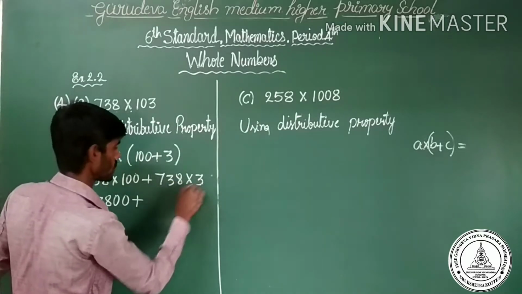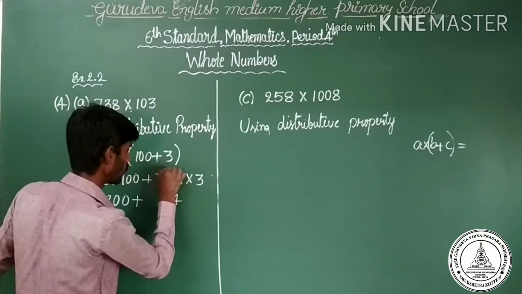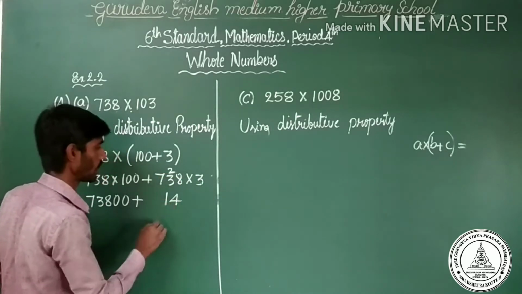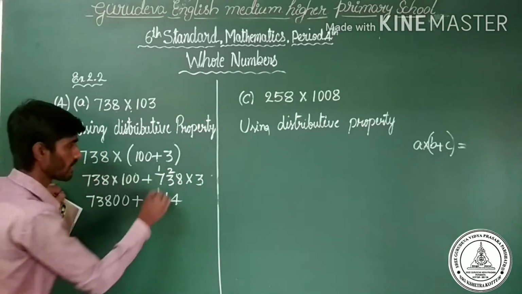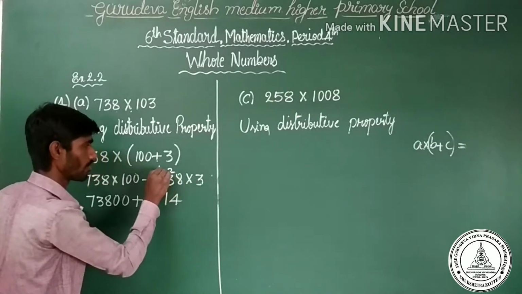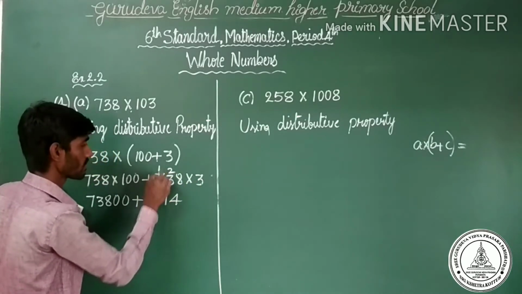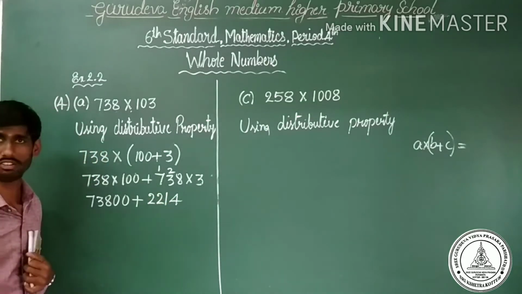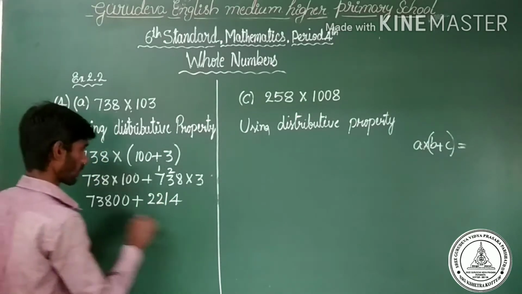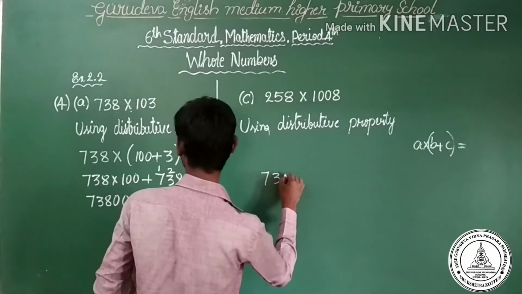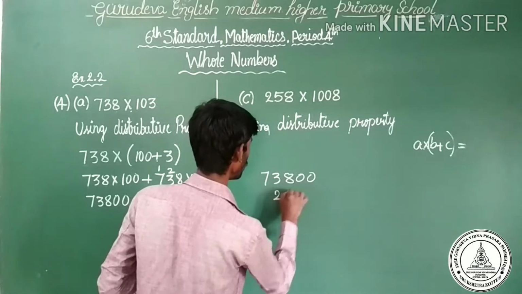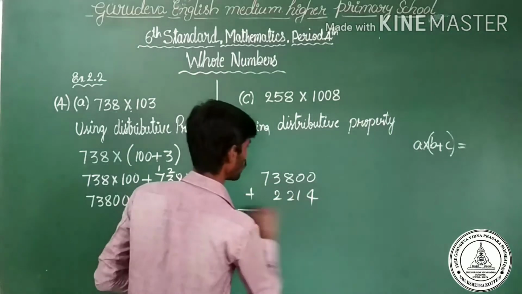3 times 8, 24. 2 is here. 3 times 3, 9, 9 plus 2 is equal to 11. 1 is here, 1 goes to carry. 7 times 3, 21. 21 plus 1 is equal to 22. So 2,214. Add 73,800 and 2,214.